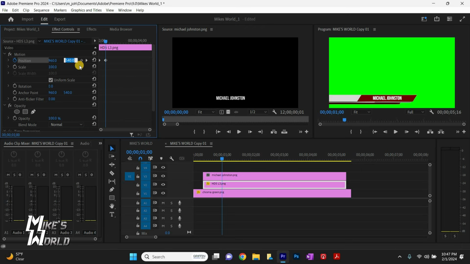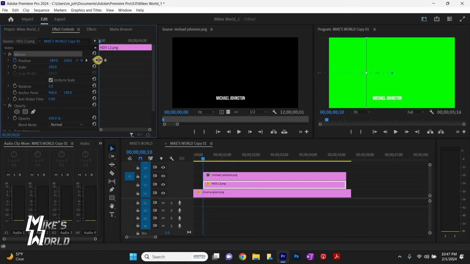I can't click on it. Everything's so tight. Every time I want to click on a keyframe, it wants to click on the percentage. But we're going to click back. There we go. And then from there, we're going to move. See how I'm moving it? Just drag it over till it's off frame.